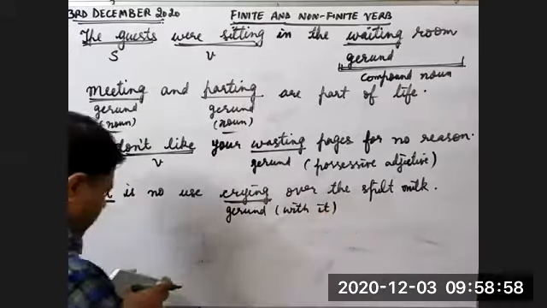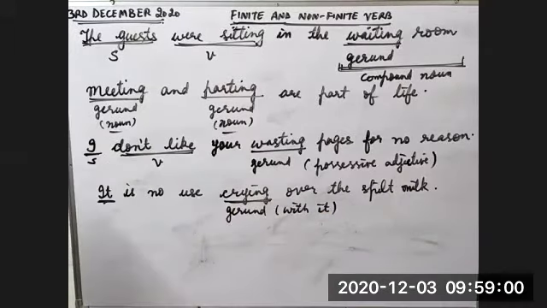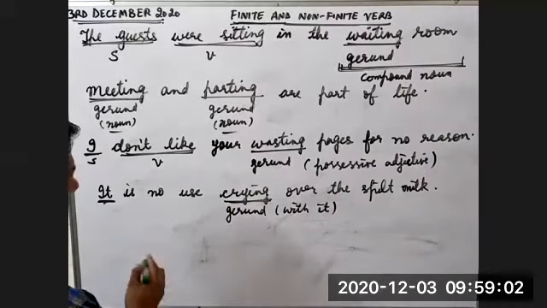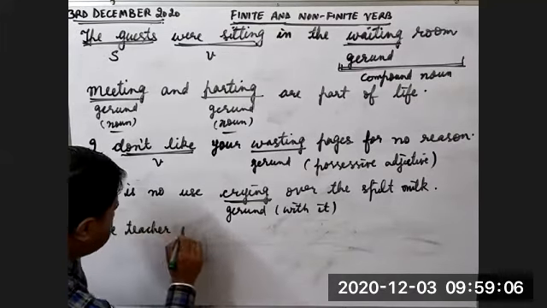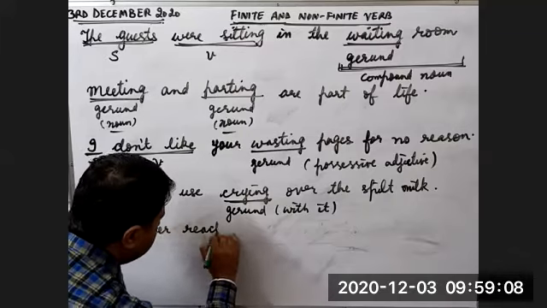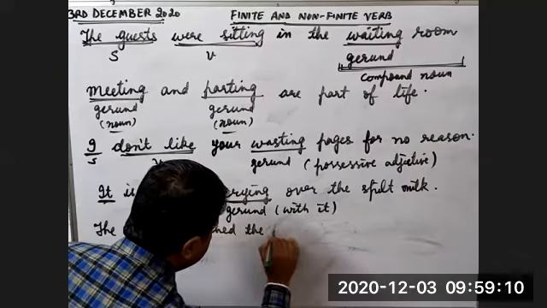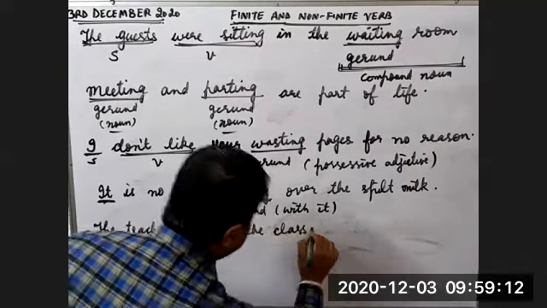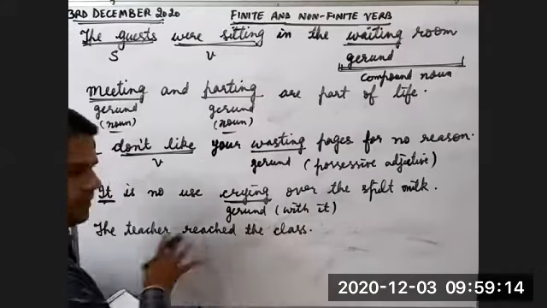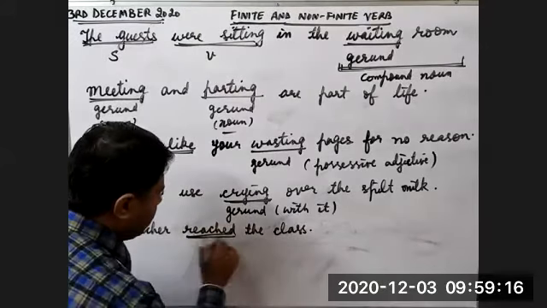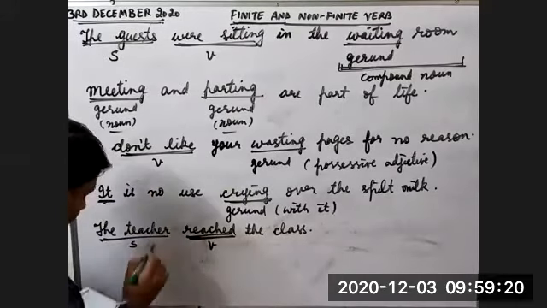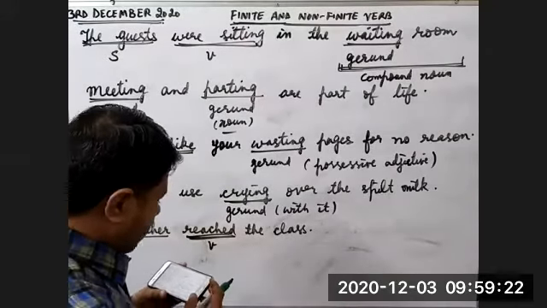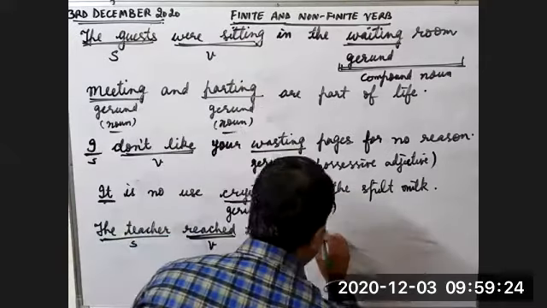Now the last example. The teacher reached the class. Shweta, how much time is left? Sir, three minutes are left. Okay, we'll be able to finish this example. Children, this is the first sentence. The teacher reached the class. This is a finite verb. The teacher is the subject. Then what happened? She helped the children in the experiment.